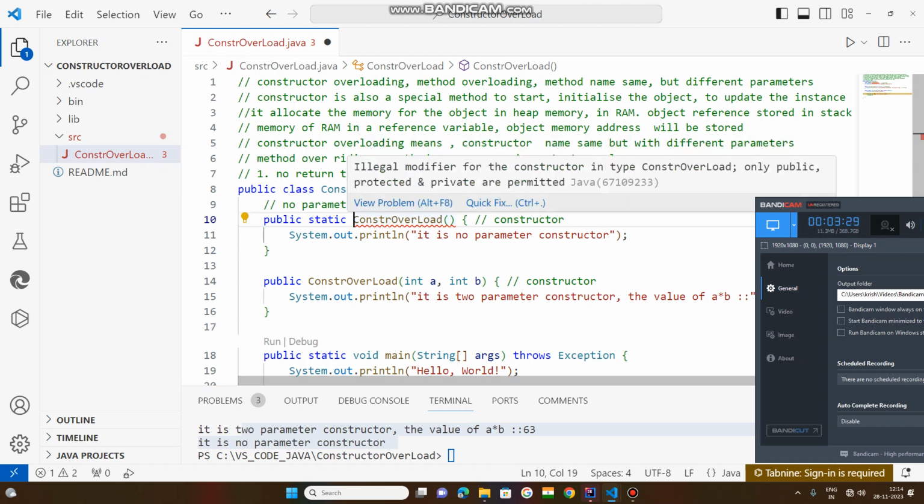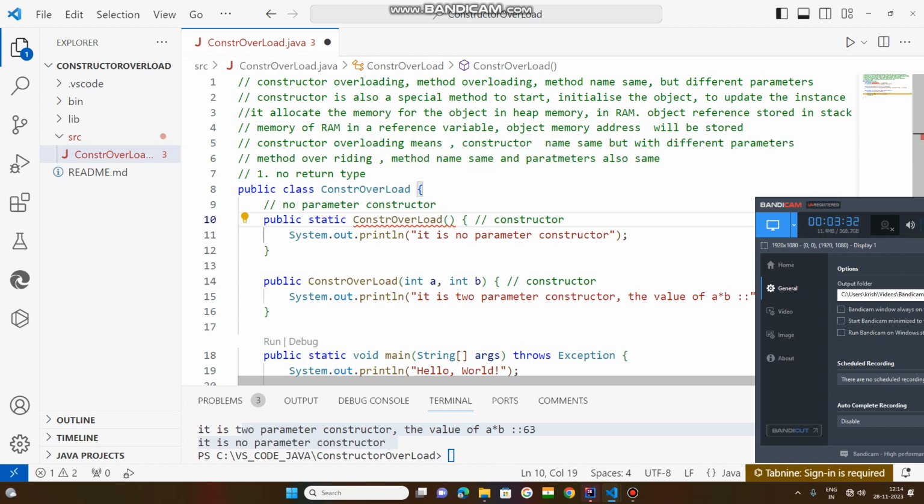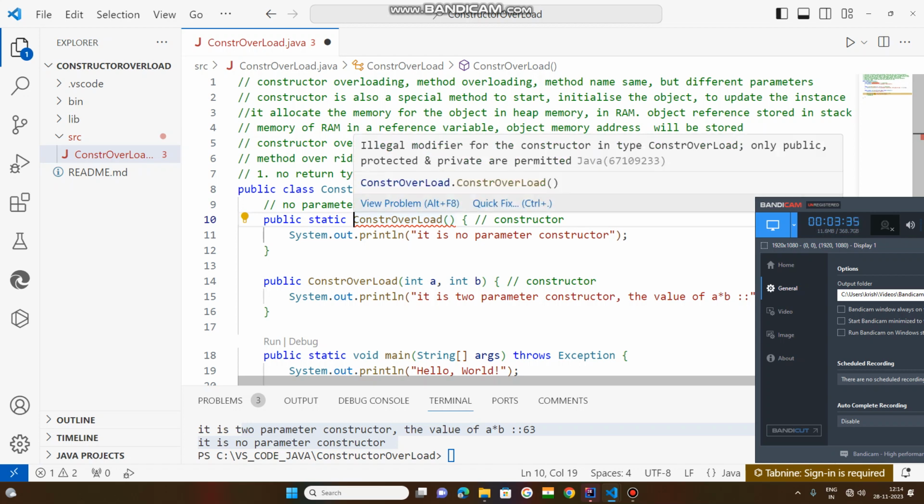Static keyword: see, if I keep this here, it says illegal modifier for the constructor in type. I told you about access modifiers. There are 4 types of access modifiers in Java: public, default, private and protected.